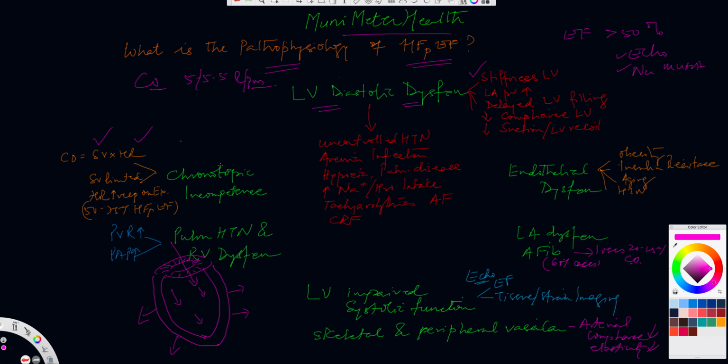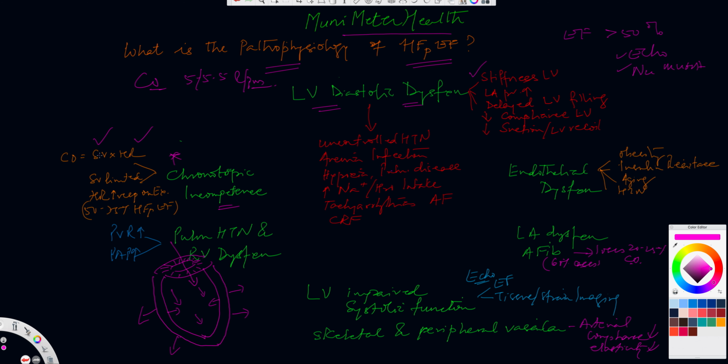Now, let's shift to the left side of the panel. Here we're talking about chronotropic incompetence. What do we understand from that? When the patient begins to exercise, the heart rate fails to rise proportionately to meet the cardiac output. We know the stroke volume is already less. Why? Because the ventricle is already hypertrophied in a setting of hypertension, for instance. It's not compliant and it is stiff.